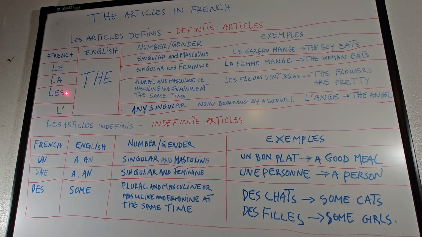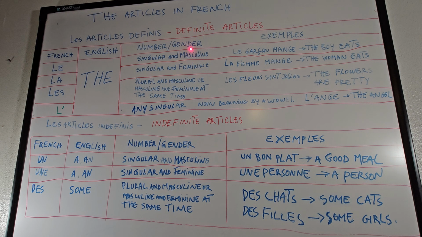So yeah, in French, le, la, and les. In English, it's easy. It's the. That's all the same. But in French, le is used for singular and masculine. So there is the number and gender here.